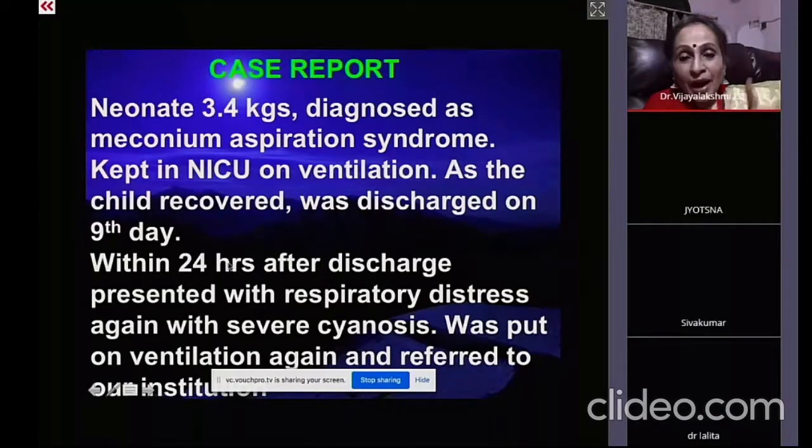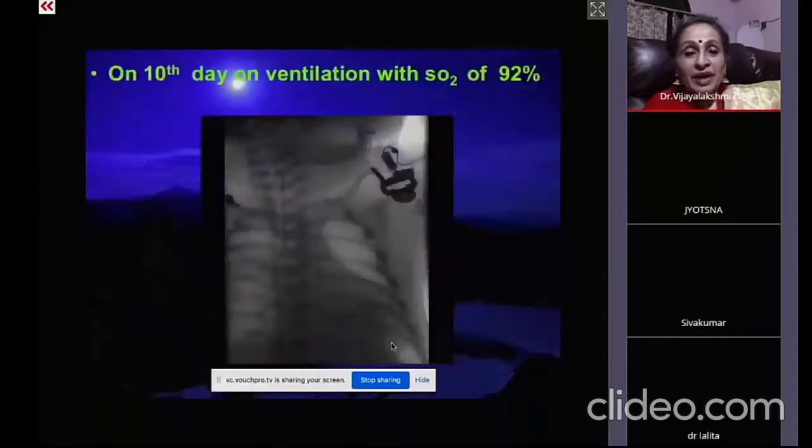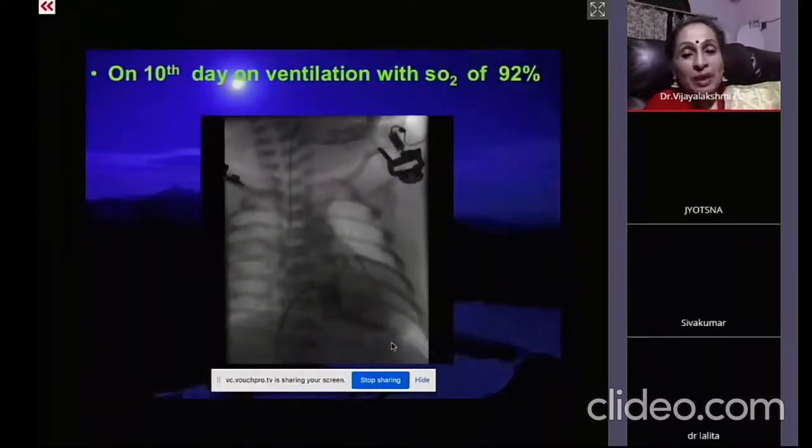And here the mistake was the fetal echo was not done. Before discharging, the echo ought to have been done, which was not done. So then the patient came back with respiratory distress again with severe cyanosis, and was put on ventilation again within 24 hours. And then we knew it was a pulmonary atresia.